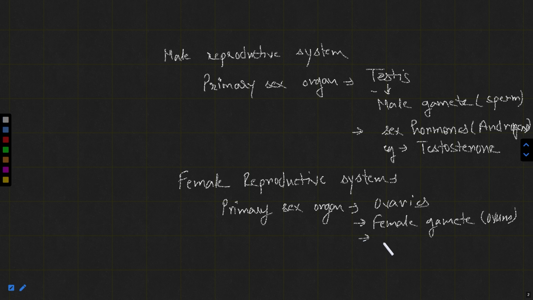Apart from this, the ovaries also produce hormones, known as the ovarian hormones. And what are examples of these hormones? Estrogen as well as progesterone. These are the examples: estrogen and progesterone.